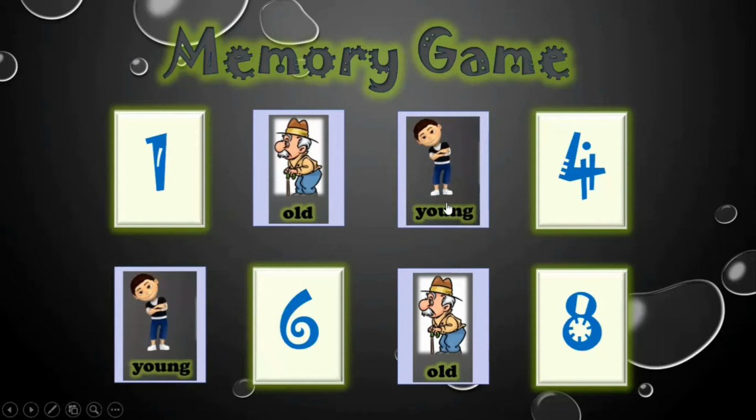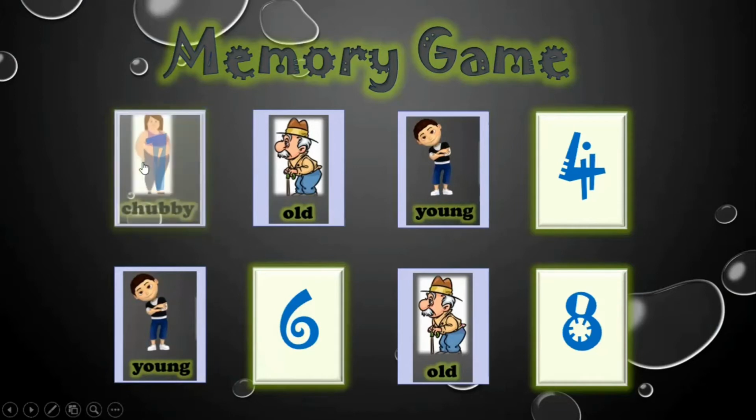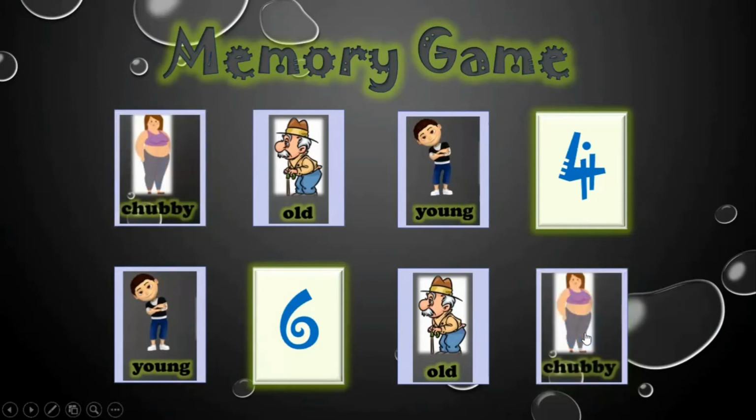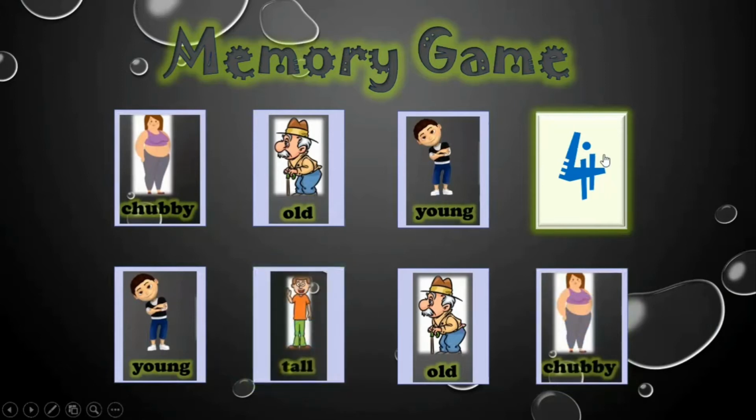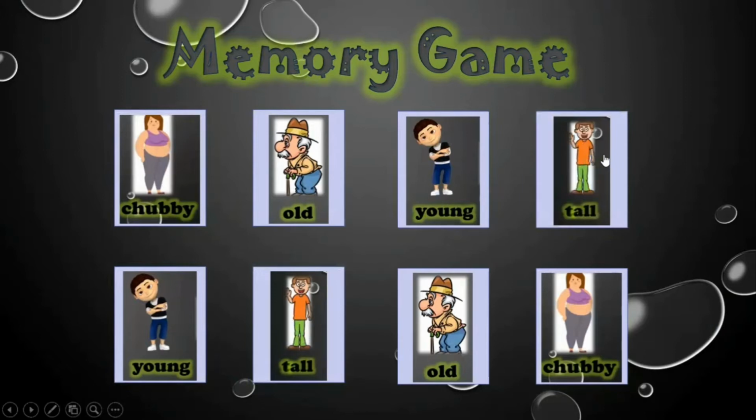For example, tell me 2 numbers. For example, number 1, 8. Chubby, perfect, pairs. Okay, 6, 4. You can use this game in your live class, for example. Okay, next, continue with the class.